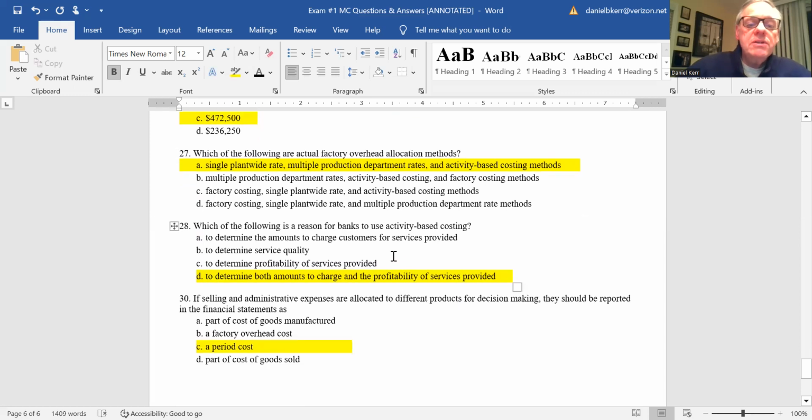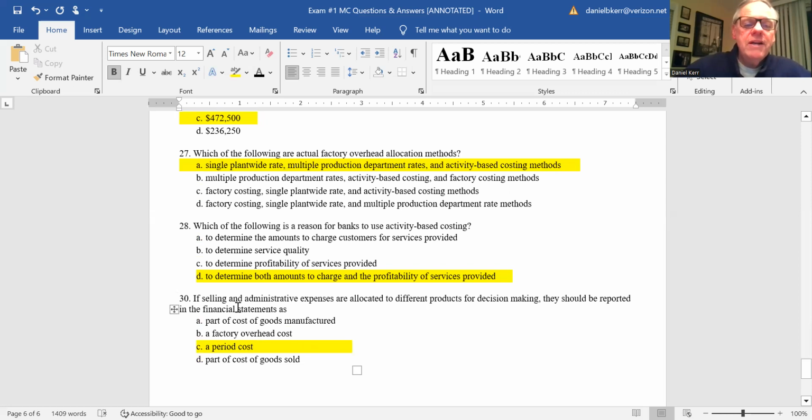28, which of the following is a reason banks use activity-based costing? Well, banks want to determine the amounts to be charged, and they also want to get the profitability of the services. So that's 28. There is no 29, though I gave you all credit for it, as if there was.